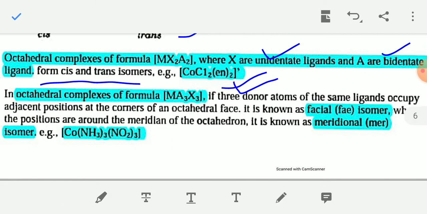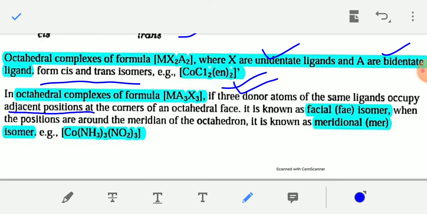And next, octahedral complex of formula MA3X3, where both X and A are monodentate ligands. If three donor atoms of the same ligand occupy adjacent positions at the corner of an octahedral face, then it is known as facial.